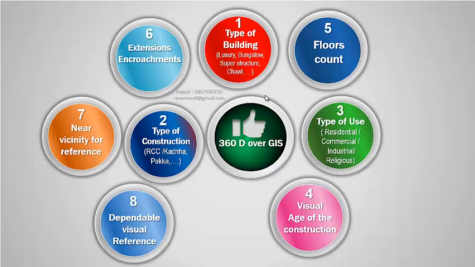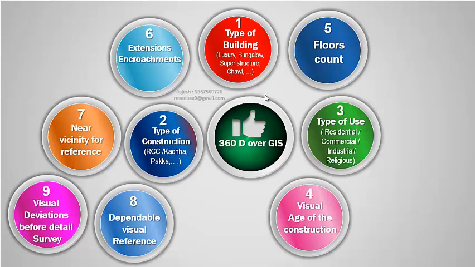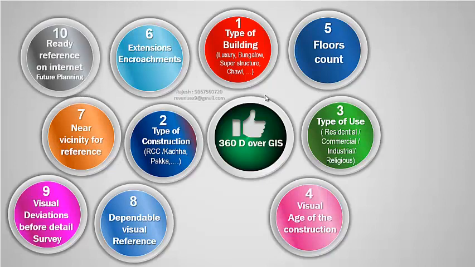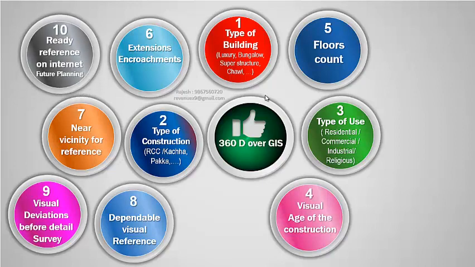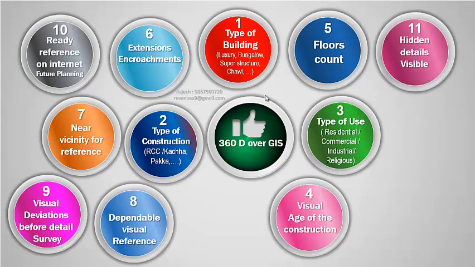This is dependable online visual data which can be read by many semi-literate persons. Visual deviations can be found and confirmed even before conducting a house-to-house survey. This ready internet reference data can be referred to by anybody from anywhere. Hidden property details are readily visible without site visits.